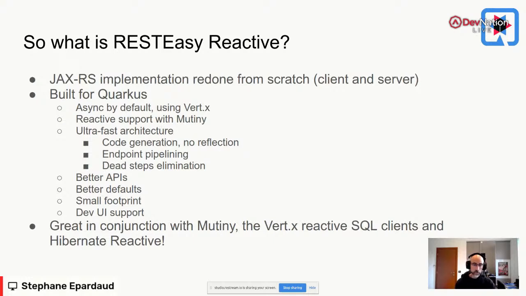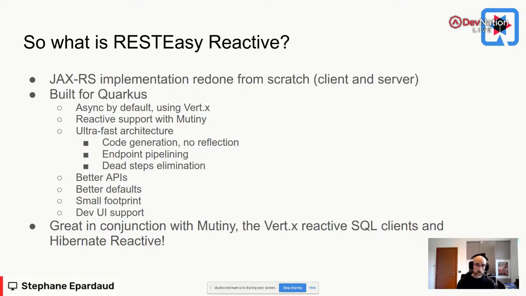It has reactive support with Mutiny, which is a great reactive library that we're using in Quarkus all over the place to simplify all the reactive programming. I'll show you bits of it later. It has a super fast architecture. To give you some examples of what we're doing, we're completely getting rid of reflection at runtime. And to do that, we generate a lot of bytecode at build time that is going to be responsible for handling all those requests and all the endpoints that you have.